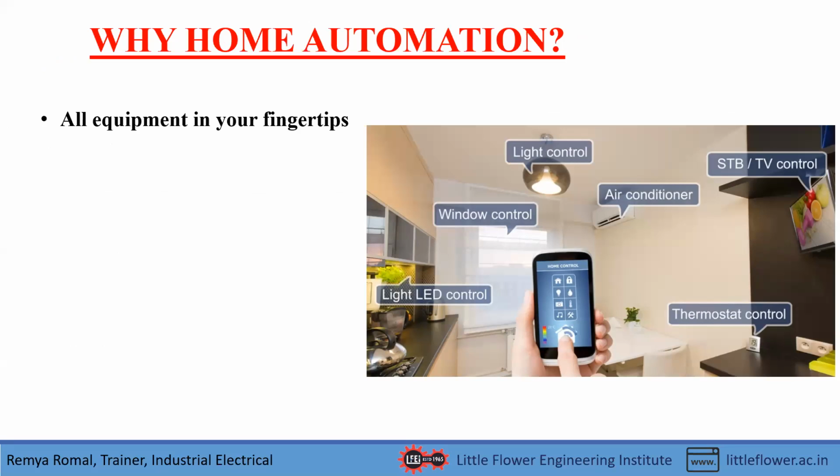In this picture, you can see that all control of your home, including LED control, closing and opening of windows, light control, temperature control, TV control, etc. can be done using a smartphone with a single touch. You don't have to go and operate the circuits in our home. You can do all that with a single tap on the smartphone.